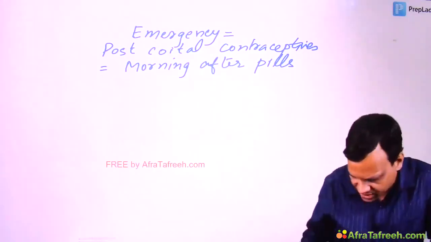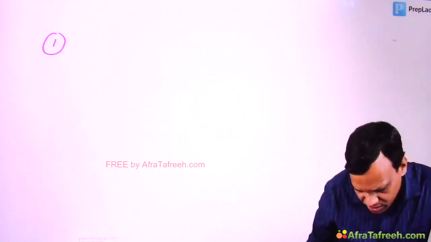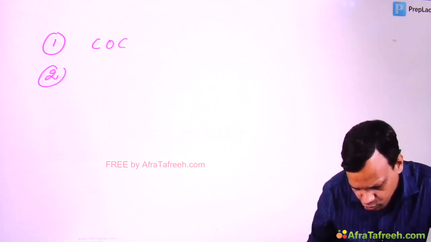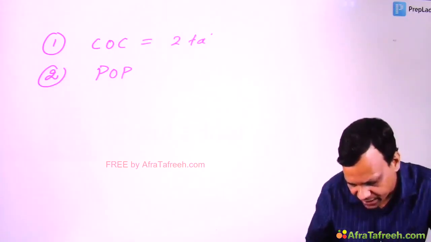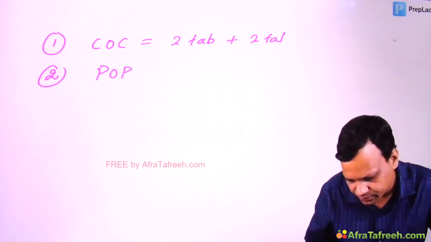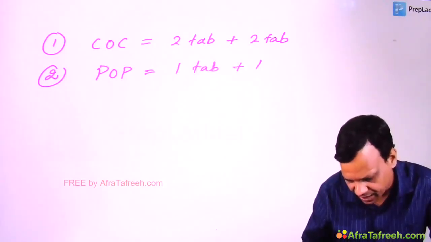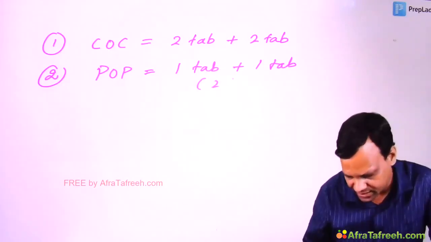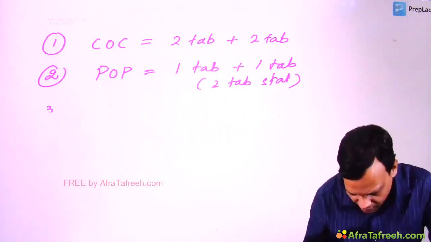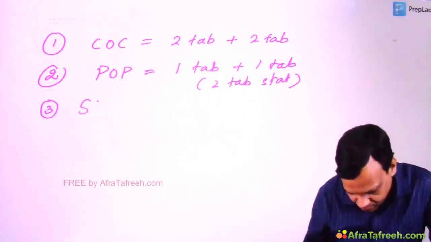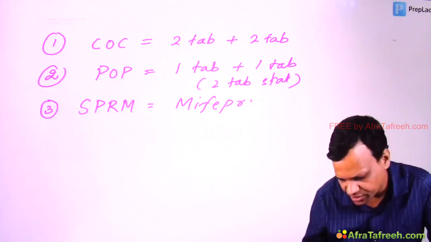So what they do in emergency contraception, first of all, emergency contraceptives are normal contraceptives. That means we can use either combined oral contraceptives or we can use mini pills, that means progesterone only pills. Combined oral contraceptives, 2 tablets can be given immediately followed by 2 tablets after 12 hours. Progesterone only pills, we can do the same thing, 1 tablet immediately plus 1 tablet after 12 hours, or 2 tablets stat. Then the third type of emergency contraceptive we can use is a selective progesterone receptor modulator, which is called mifepristone.